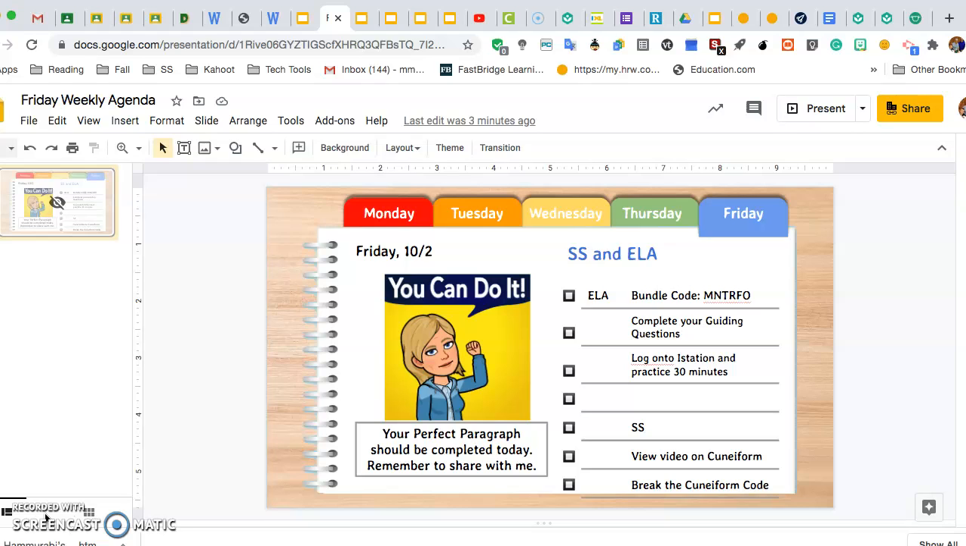Remember, one of you has a social studies book here and a folder with all of your passwords in it. You probably will need iStation today for 30 minutes if you have some time to put that in. And I still need a perfect paragraph from one of you. I haven't gotten anything yet, and that's worth 100 points. So make sure you do that and email me if you have questions.